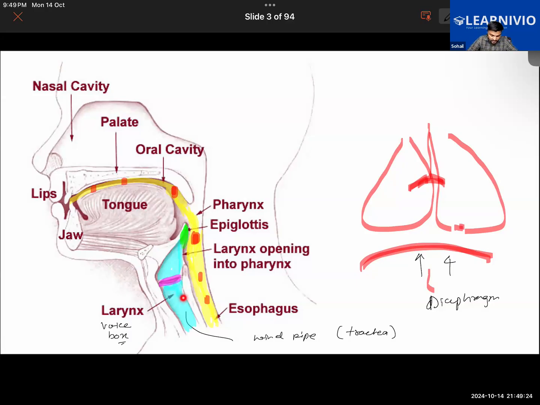Because of the hiccup, the food particle will be forced out of the windpipe, and then it will go into the esophagus. So hiccup is actually caused because of this reason, and it's a good thing, in the manner that the food particle will be forced back into the esophagus. Hope it is clear.